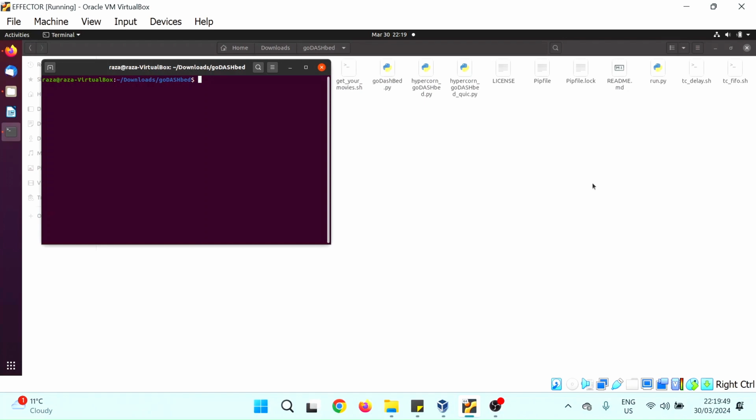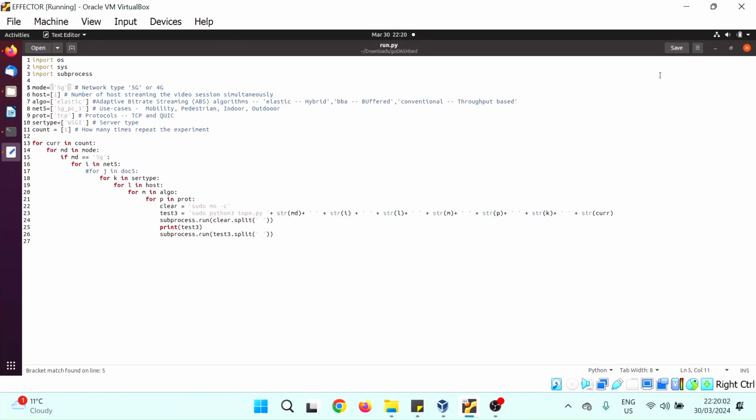For example, let me run the command. You need to run sudo python3 run.py. If you go to the run.py file, let me explain what is inside it. Actually, the parameter settings are here. The experiment is running in a 5G environment that I have just explained to you, and then the number of hosts. The number of hosts is how many are streaming the video session simultaneously. At this point, we just set 1, but you can set 2, 3, 4, 5, 10 according to your requirement.